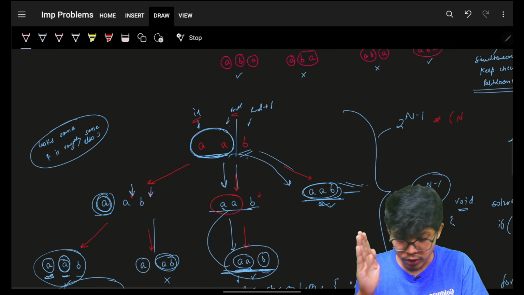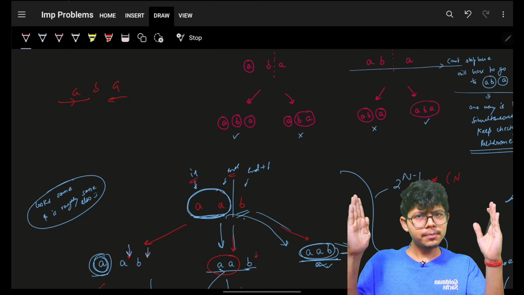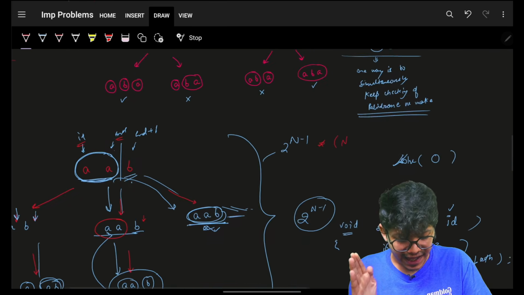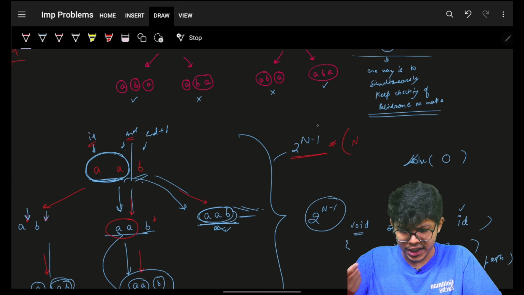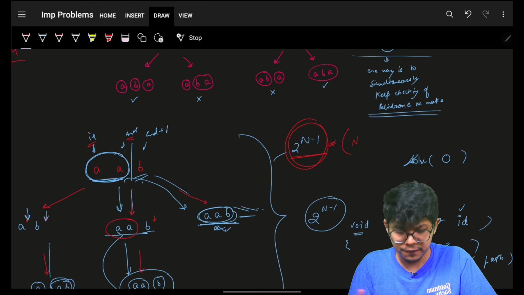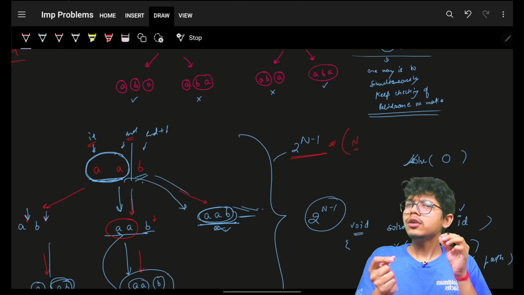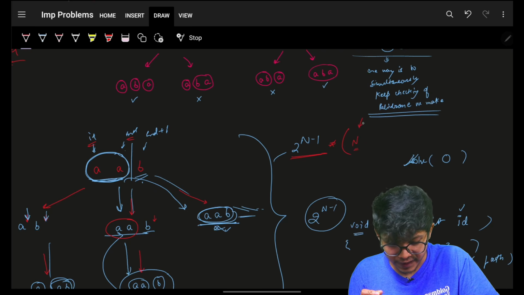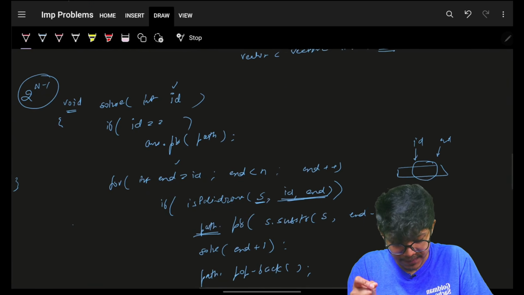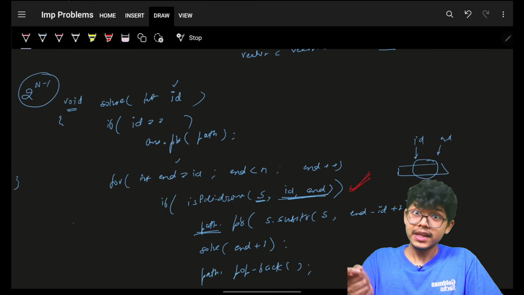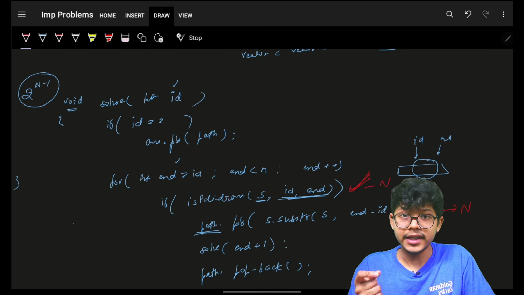If you don't know what a palindrome is, it is something which is the same from the starting and the ending. So we use simple two pointers to compare both ends, and if it is a palindrome, okay, I'll say it is a palindrome. That is the number of strings which I could have. Ultimately, for everything I have to go and check if it's a palindrome, so it's O of n time. If it's a palindrome, then I will make a substring out of it. As you can see, I first check if it's a palindrome, and if yes, then I make a substring. So this will take O of n time, and this will take O of n time.